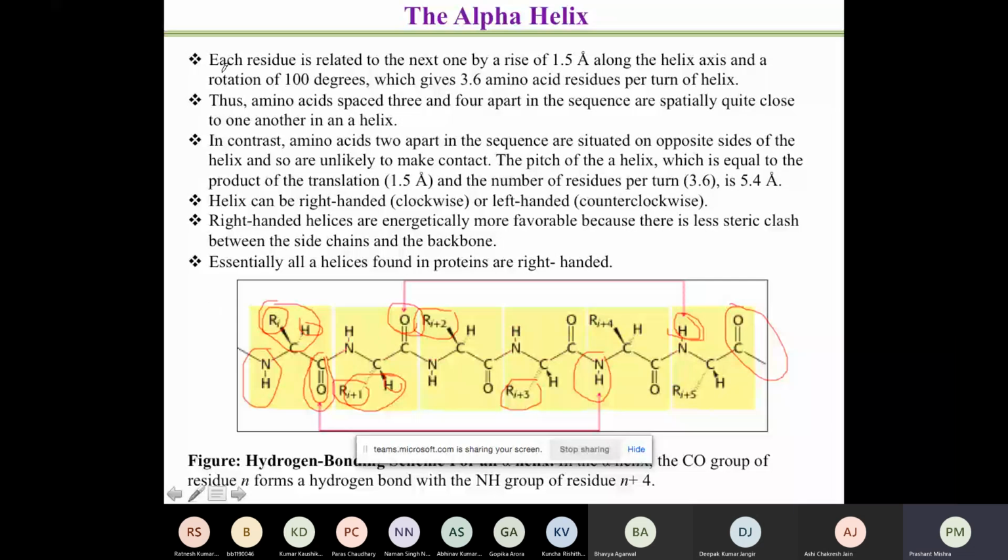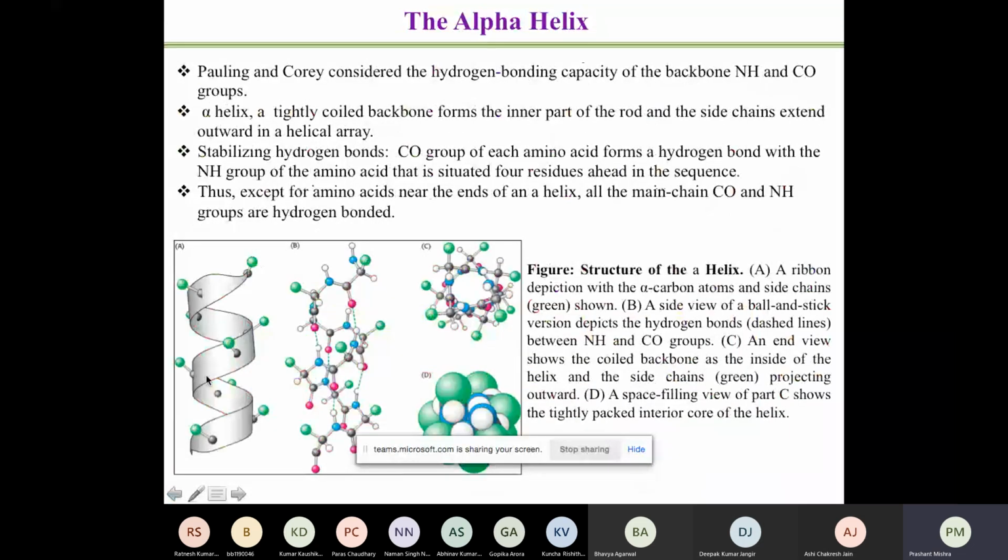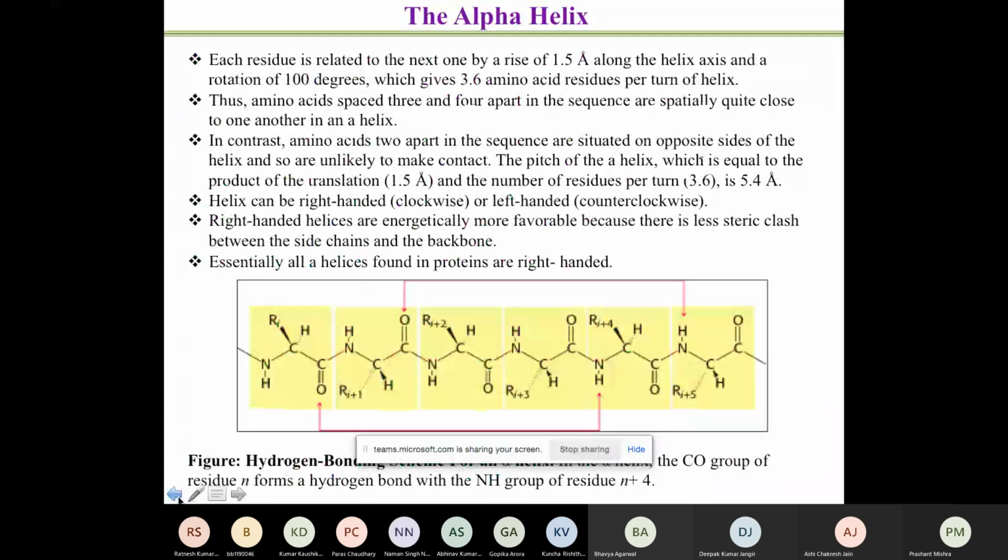Looking at this, each residue is related to the next one by a rise of 1.5 angstrom. What it means is that if I have the first amino acid, the next amino acid will be at a rise of 1.5 angstrom. So if I find the distance between this carboxylic and this carboxylic group, it should be around 1.5 angstrom. And there is a rotation of 100 degrees. So if you look at this figure, the helical structure.